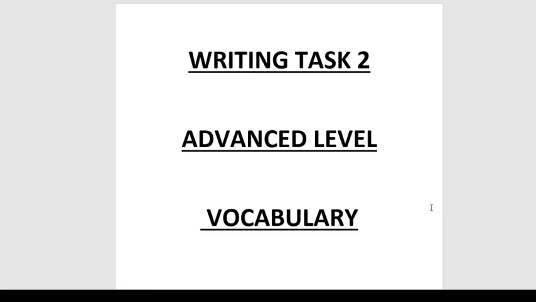In today's lesson, I will talk about writing task 2 of IELTS. So in writing task 2, if you are not getting your desired band for a very long time, it may be possible that you are using very common words in task 2. Because in writing, you need maturity. Your sentence structure should be very formal, should be very advanced. So to make your sentence structure look mature, more formal, you have to use some advanced level vocabulary. So here are some words which I'm going to share with you guys today.